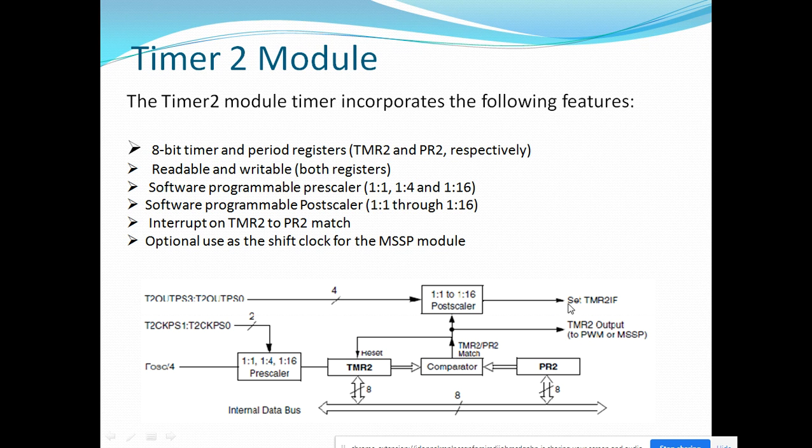Whenever this particular flag is set to 1, that means timer 2 has overflowed. That will reset timer 2 and we can load the timer 2 initial values again. These are the options available for the timer 2 module.